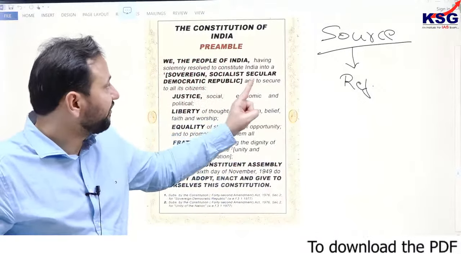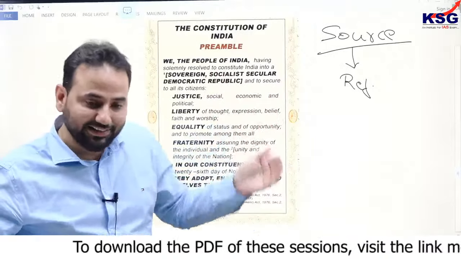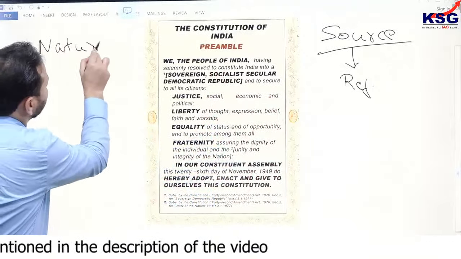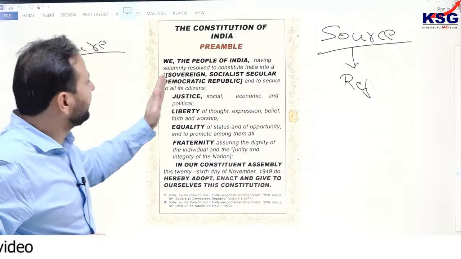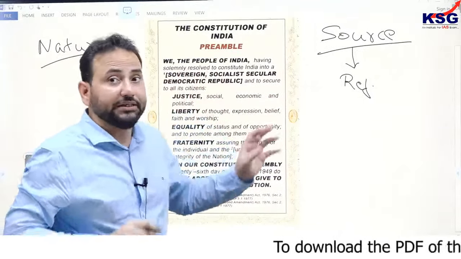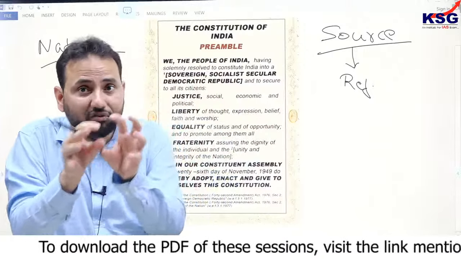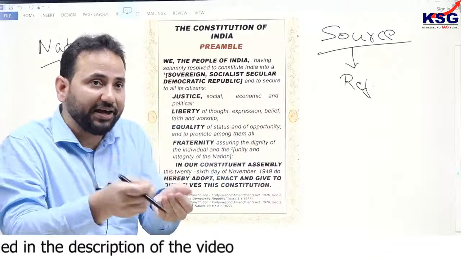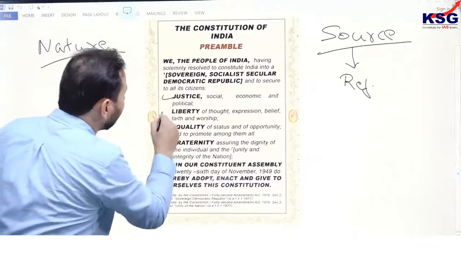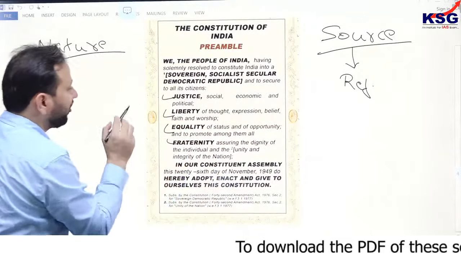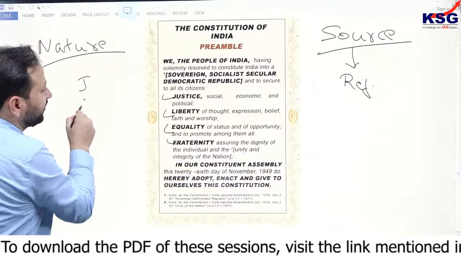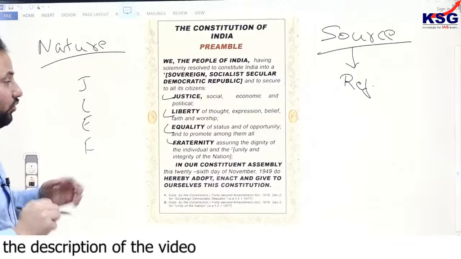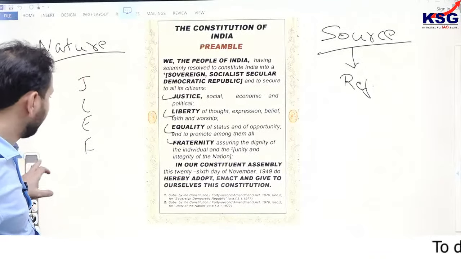Again, the first thing which we get from this preamble is source. Then it gives us the nature of the Indian state. And the nature of the Indian state is very simple, that is sovereign, socialist, secular, democratic republic. A country which is a republic, and which type of republic? Sovereign, socialist, secular, democratic republic. And after that, we get the objectives here. And the objectives are justice, liberty, equality, and fraternity. So, these are the objectives. Now, see the question here.